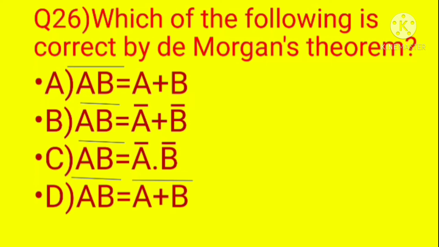If we consider the option B, A bar, then in between, the dot product will become plus, then B bar. So all the remaining options A, C and D are eliminated. The correct option is B, AB bar equal to A bar plus B bar.